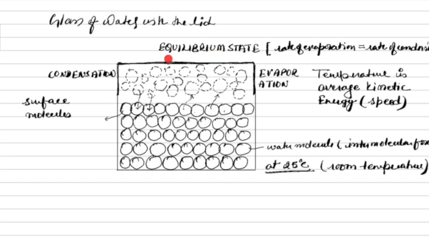And when equilibrium has been reached, there will be some vapors here, and they will create some pressure on the surface, on the lid, around the surface layer. And this is our topic name, vapor pressure. So let us summarize. Vapor pressure is always talked about at a certain temperature. Here we have talked about 25 degrees centigrade, the room temperature. That vapor pressure is the pressure of the vapor when the equilibrium state has been reached, when the rate of evaporation and rate of condensation are equal.